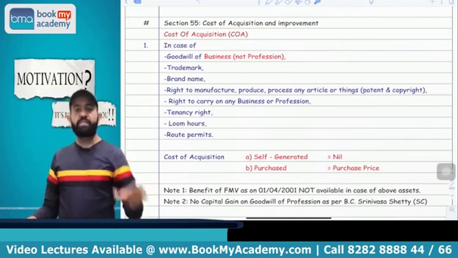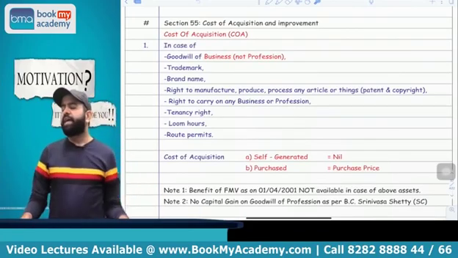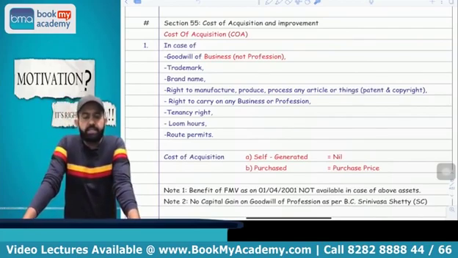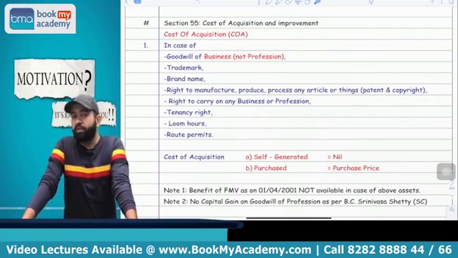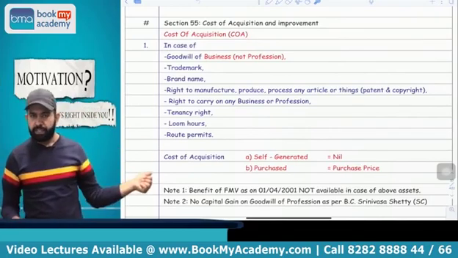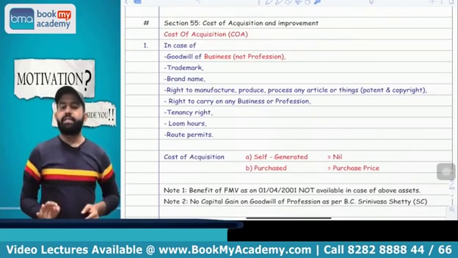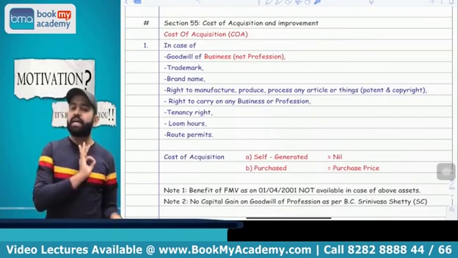First is the goodwill of business, not profession. Profession is still not covered here. Only goodwill of the business. Second is a trademark, brand name, patent, copyright, right to carry on any business and profession, tenancy right, loom, arts and route permit. In case of these assets, what will be the cost of acquisition? If these assets are self-generated, then you have to take the cost of acquisition as nil.